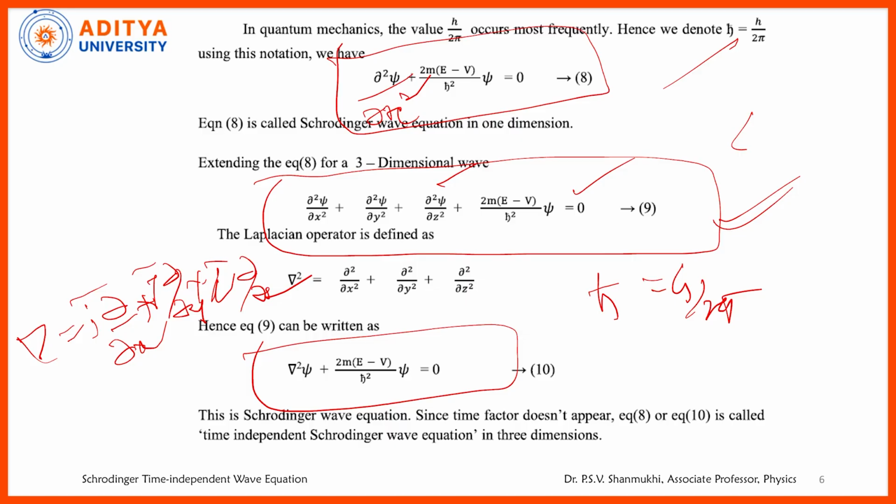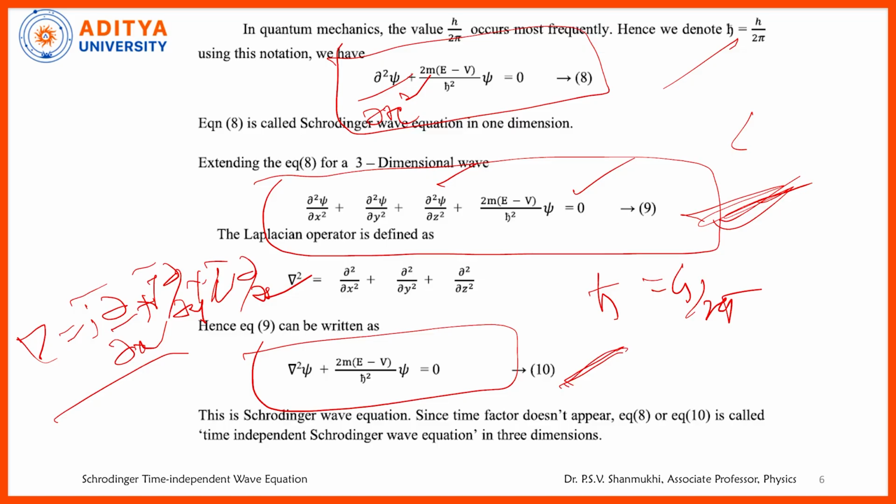Del dot del, let us write i bar dot i bar, it is equal to 1. I bar dot j bar, 0 you will get, cos 90 is 0. That's why del dot del is taken as del square. So, you will get this as dou square by dou x square plus dou square by dou y square plus dou square by dou z square. So, instead of writing this kind of lengthy form, you can write the shortest form like this. What is the Schrodinger wave equation in the 3-dimensional form? In the shortest form, del square psi plus 2m by h cross square E minus V into psi is equal to 0.